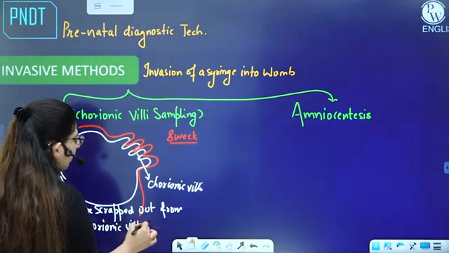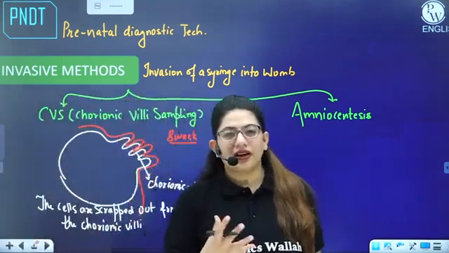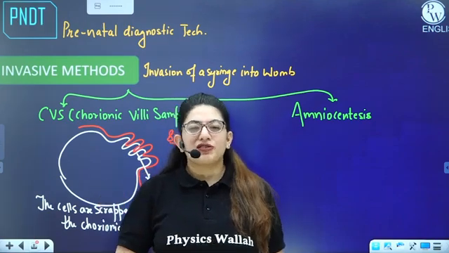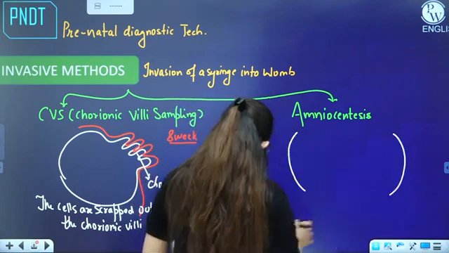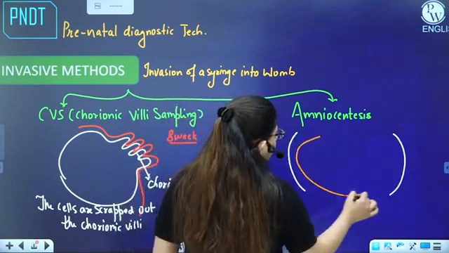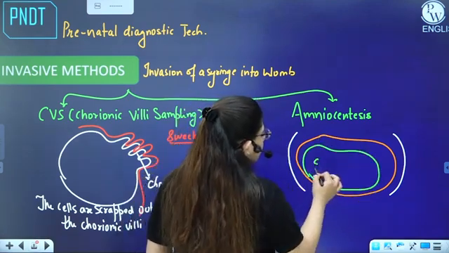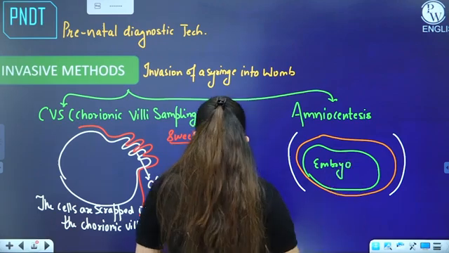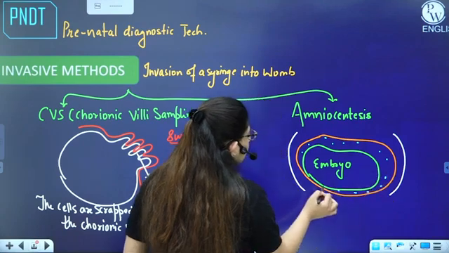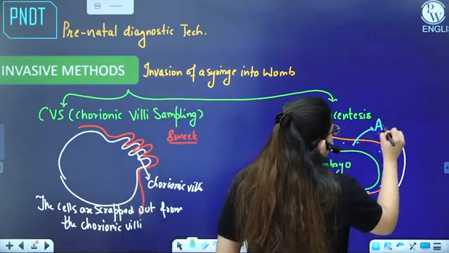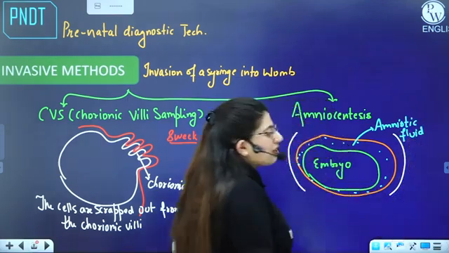All right. Then we have amniocentesis. You also must be knowing about the amniotic sac, or you must have heard that a baby in a mother's womb is present in a water bag, right? So if this is the womb, and this is the amniotic sac, in the amniotic sac the embryo is present peacefully, right? In this amniotic sac, a fluid is present, which you call amniotic fluid. Technically the embryo is bathing in this amniotic fluid during its gestation, right?